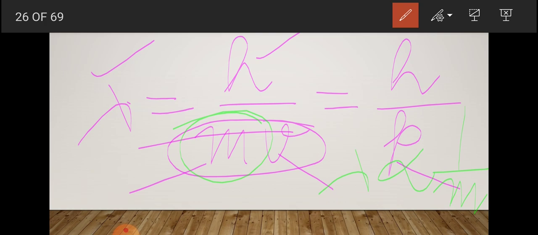It also implies that for a given velocity, heavier particles should have a shorter wavelength than lighter particles. With this relation, many things become clear. You have to learn this formula: lambda is equal to h by p, or lambda is equal to h by mv. Lambda is inversely proportional to the mass of the moving particle, and also inversely proportional to the velocity of the particle.